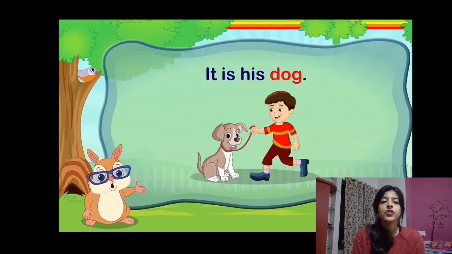It is his dog. So dog. Have we named the dog? Does the dog have a name? No. Dog over here is a general name for the animal. So this will be a common noun.